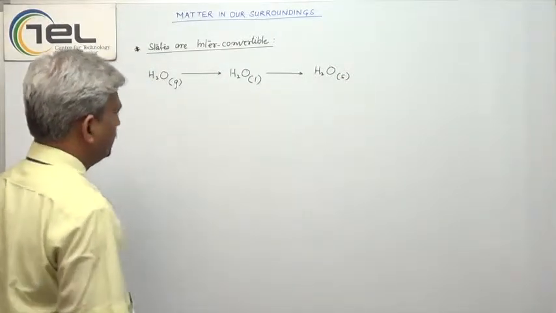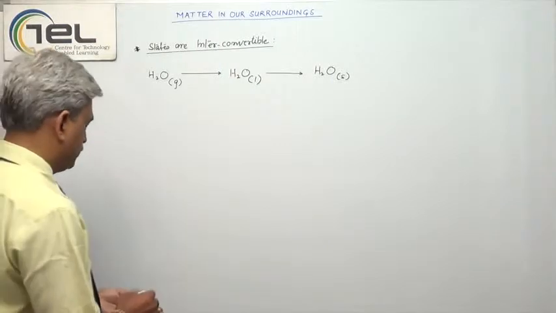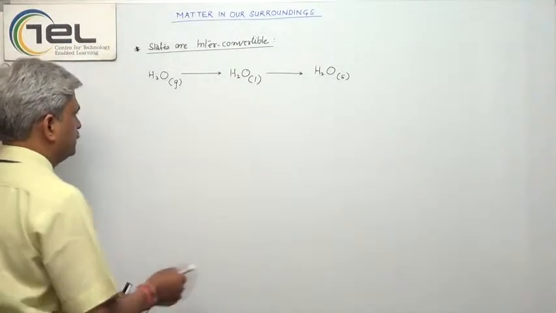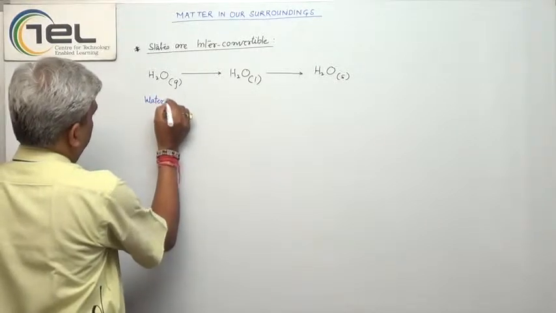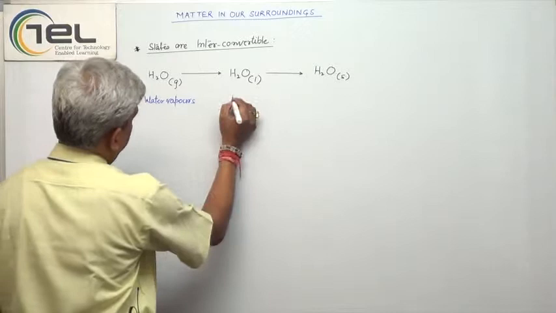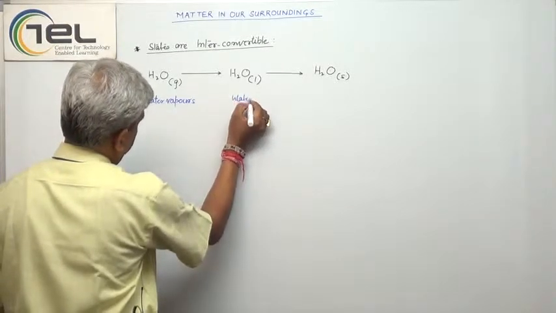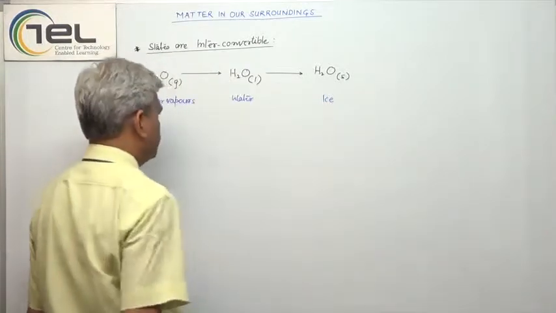So these are the three states of H2O. The gaseous state we call water vapors. This is water and this is ice.